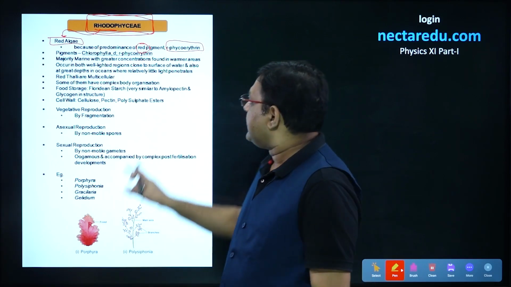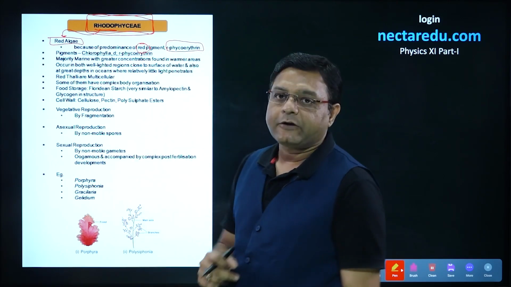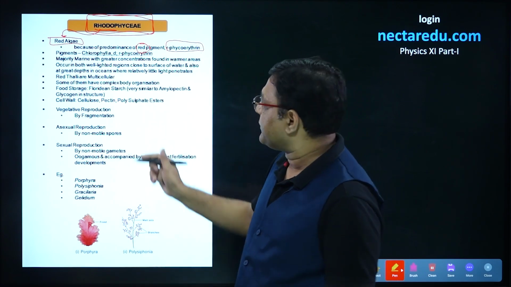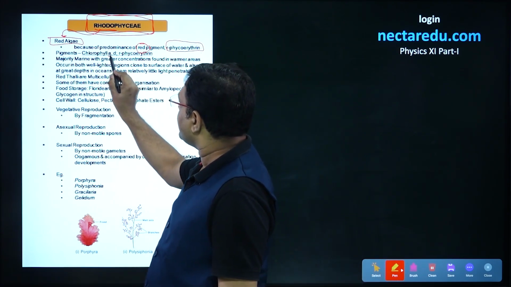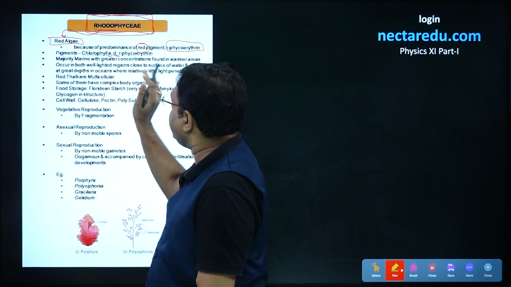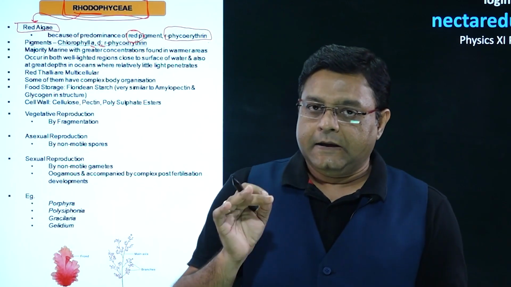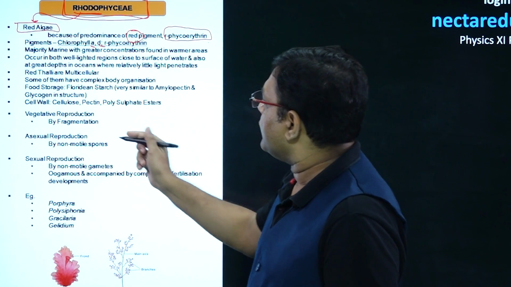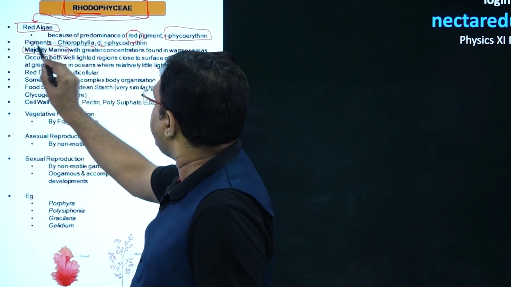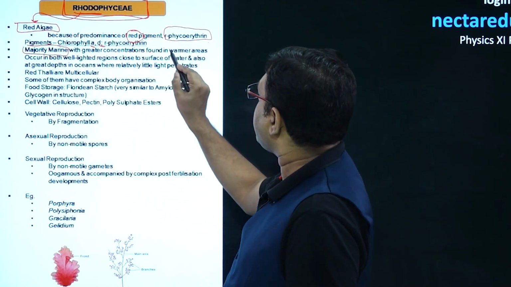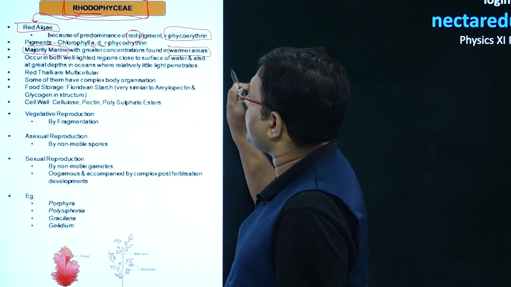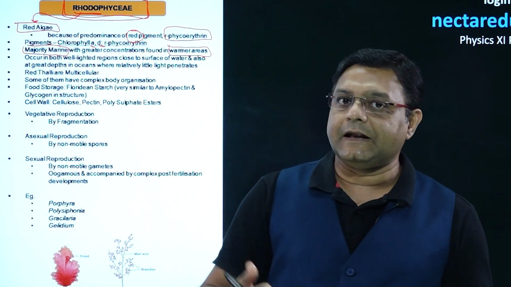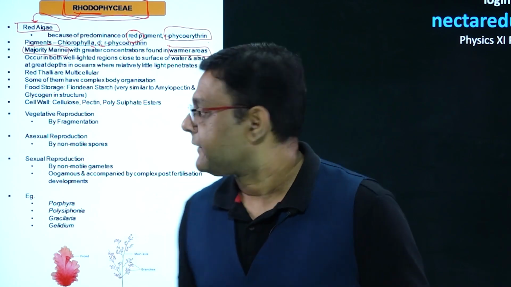Talking of the pigment, apart from this R-phycoerythrin, chlorophyll is also present. In this case, it is chlorophyll A and D which is present. Most members of this Rhodophyceae are marine, and these are present more in the warmer areas, that is where the temperature of water is warm.